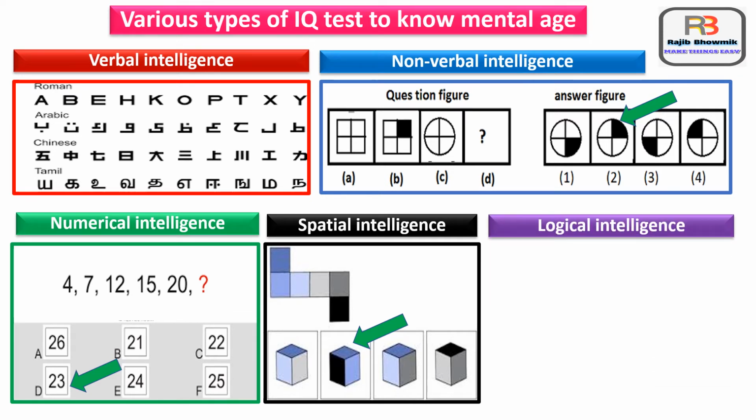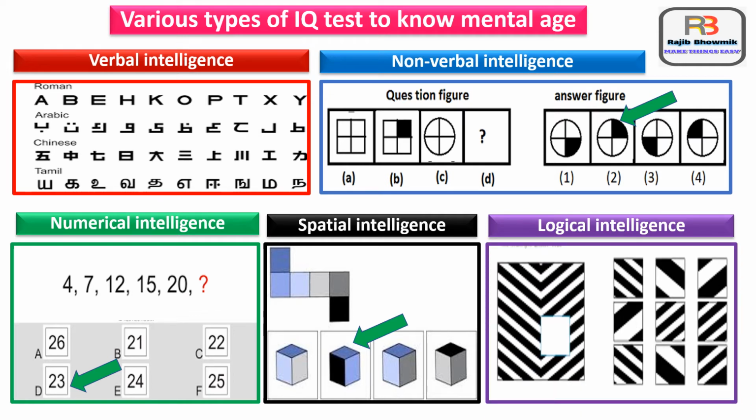Then fifth one is logical intelligence. It is the ability to do reasoning. Here you can see for the cut portion, the similar picture is in the last column, middle one. So these are the various types of IQ test to know mental age.